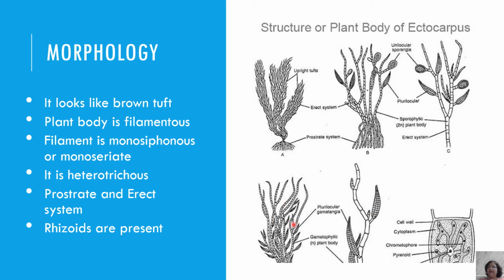This is the gametophytic plant body. This is the sporophytic plant body. The gametophytic plant body bears the gametangia. Only one kind of gametangia, plurilocular gametangia, is present on the gametophytic plant body.